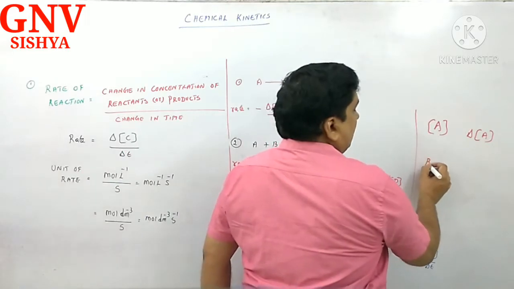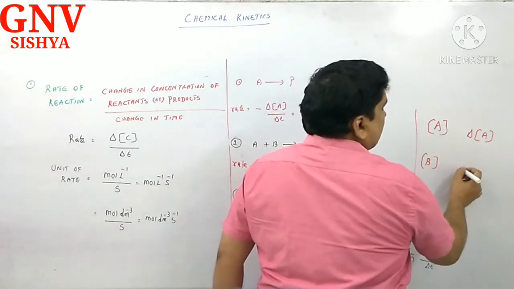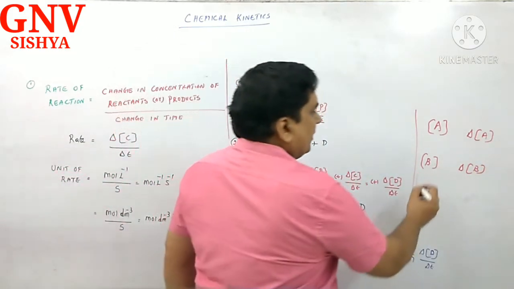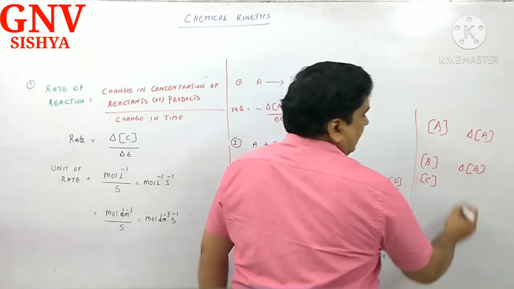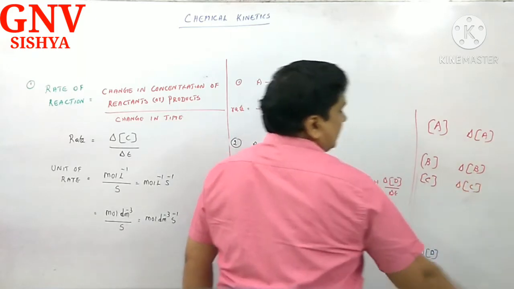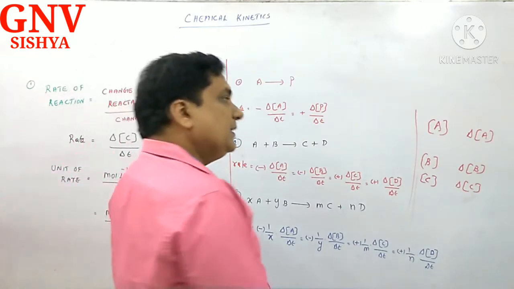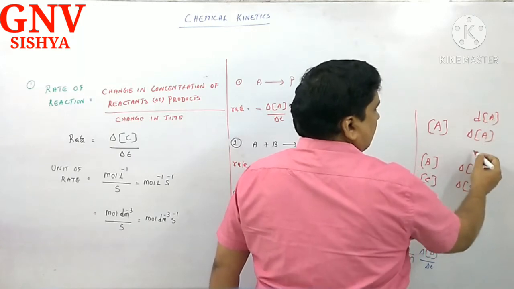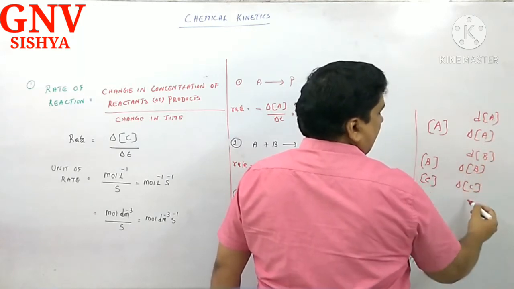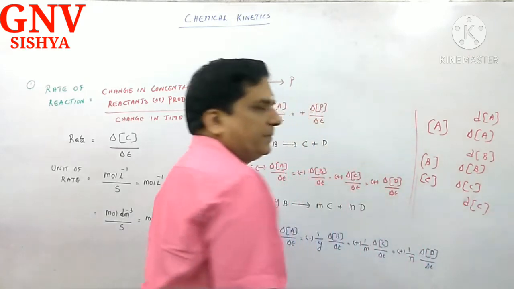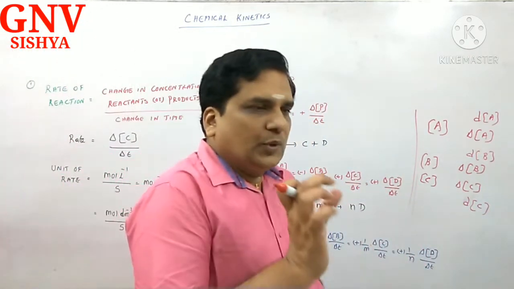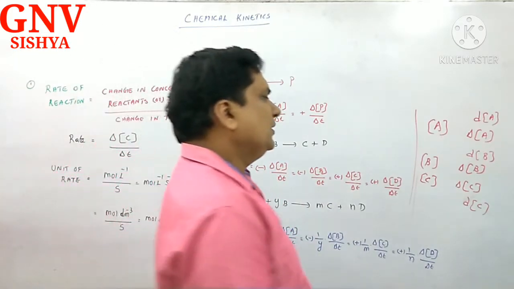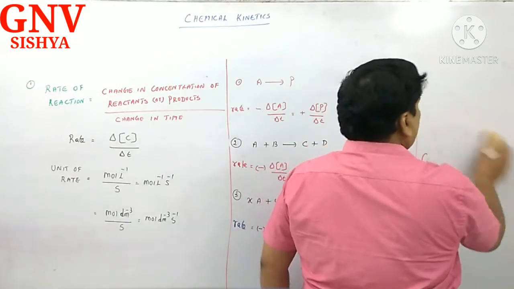And this is concentration of B. Change in concentration of B. Then concentration of C. Change in concentration of C. See the beauty? This change can also be written as dA, dB and dC. That small d refers to infinitesimal changes. Capital D refers to mega change. But nowadays, both the versions are accepted. Infinitesimal change or whatever maybe.